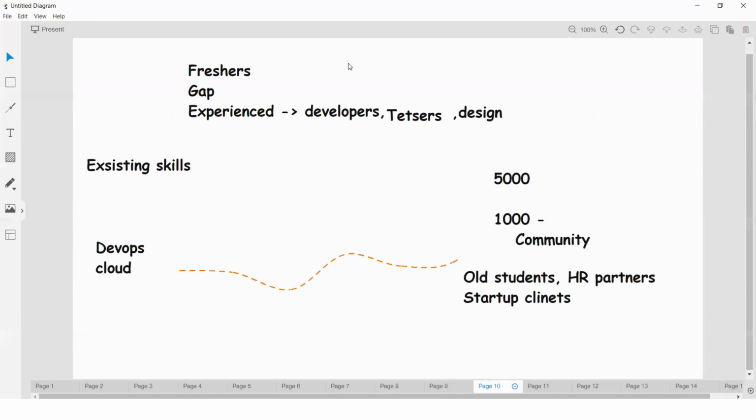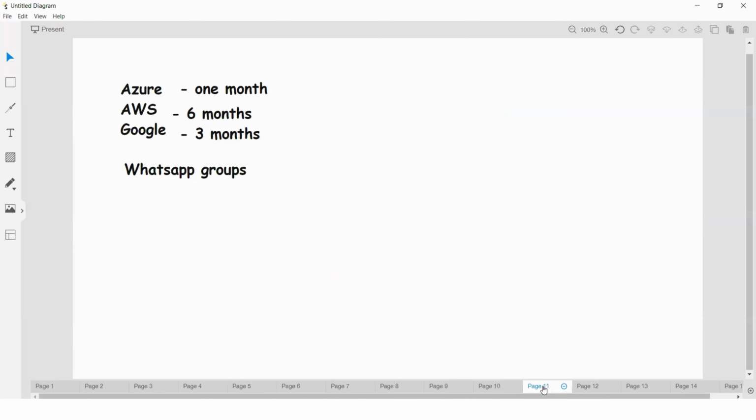Okay. And also we discussed the roadmap for different areas like freshers, gap, as well as experienced persons. Right. So we are maintaining a database, each and every person's database we are maintaining, and based on that we'll try to set up a personal roadmap also. And also we discussed subscriptions, cloud subscriptions. For practice we are going to use Azure, AWS, Google accounts, and for communication purposes we are going to use WhatsApp groups.